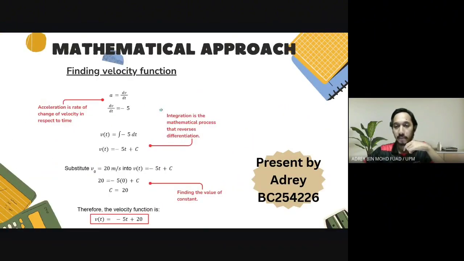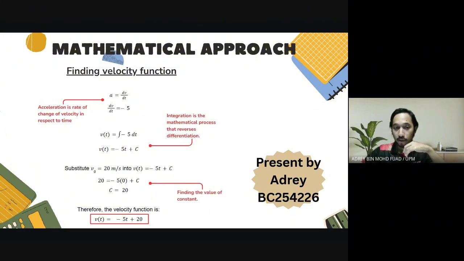So this is the mathematical approach. First, we have to find the velocity function. Acceleration is the rate of change of velocity with respect to time, so we can write acceleration as dv/dt. And we know that the car decelerates at a constant 5 meters per second squared, so we can write dv/dt = -5.